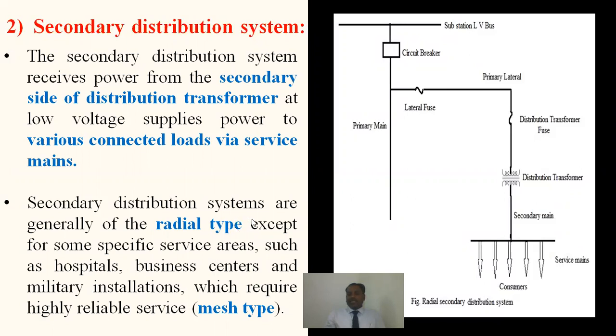Suppose any interruption happens in the line, until it is recovered, there is no power for the consumer due to the single path. But emergency loads are not like this. We provide more than one path, maybe 2 or 3, based upon the emergency of the service.